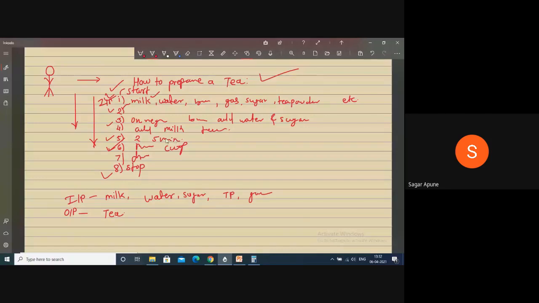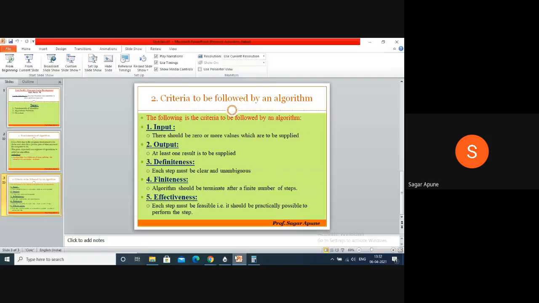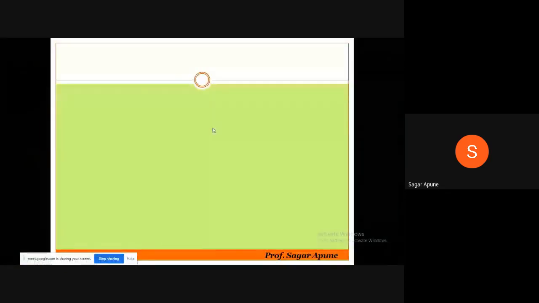She will understand everything and prepare tea perfectly, easily after reading this. Anyone from you can read these steps and perform this activity as well. So your algorithm steps should be unambiguous and clear.